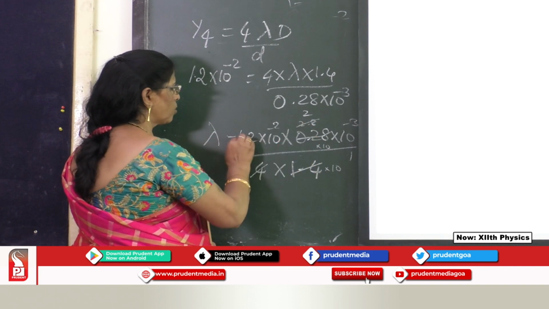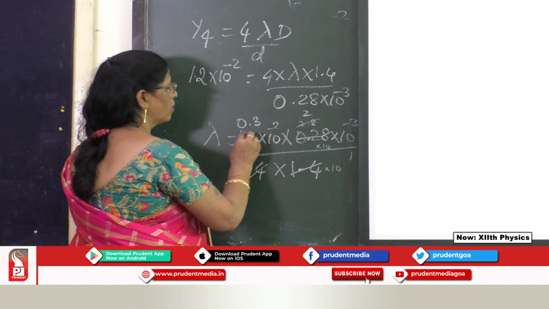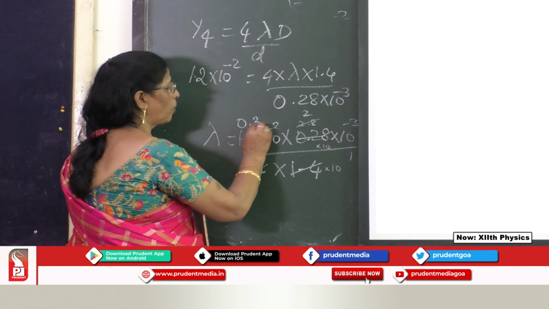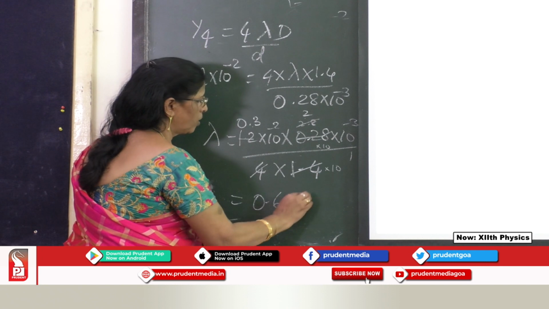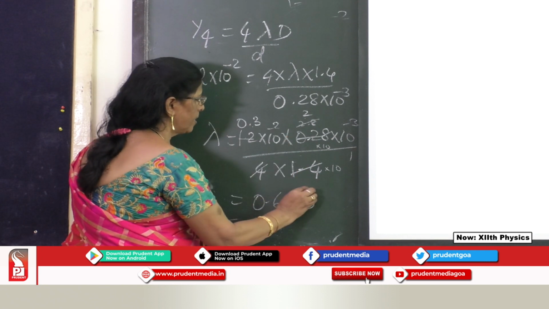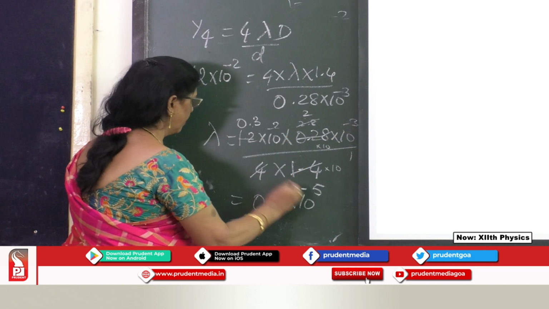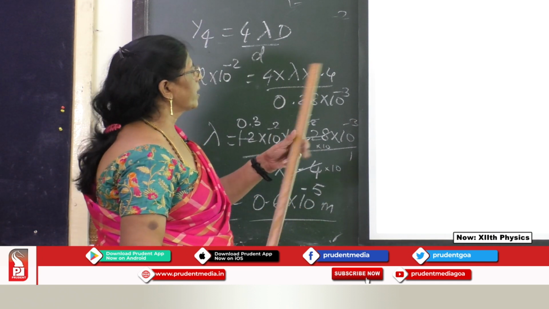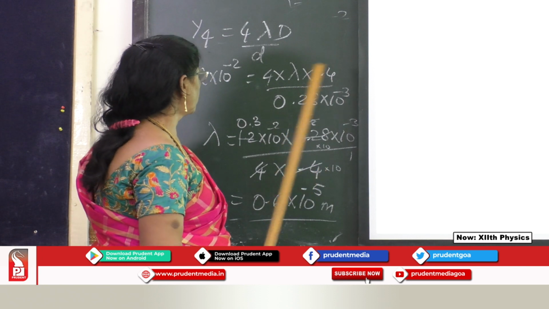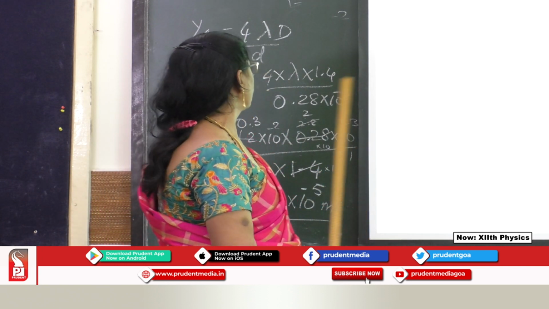And here this goes to 0.3. So what's the answer we get here? 0.3 into 2 becomes 0.6 into 10 raised to minus 5 meters. Or then you can convert it over there. So in this way, we have to do over the problem solver.